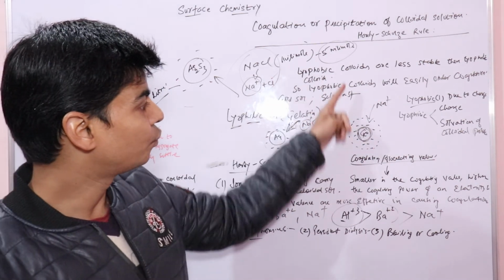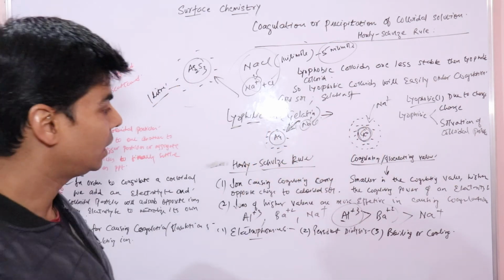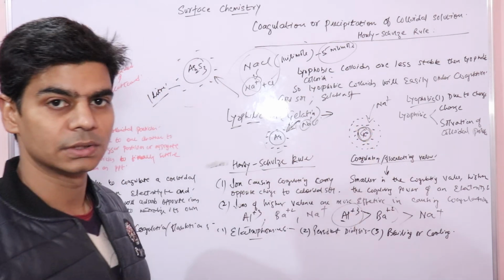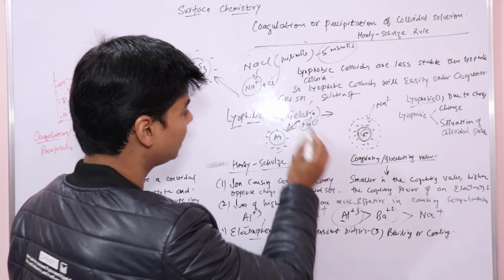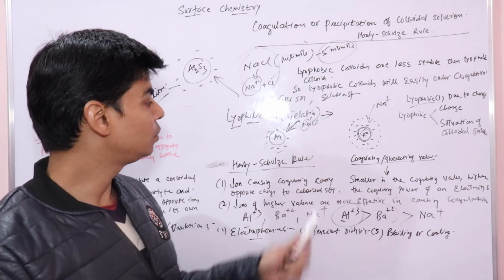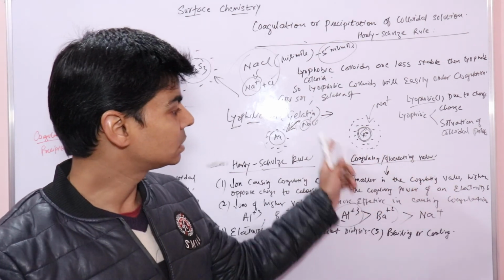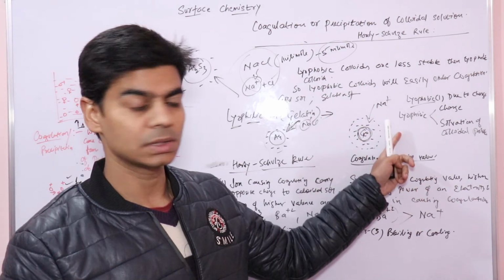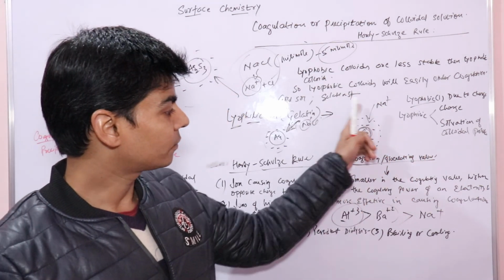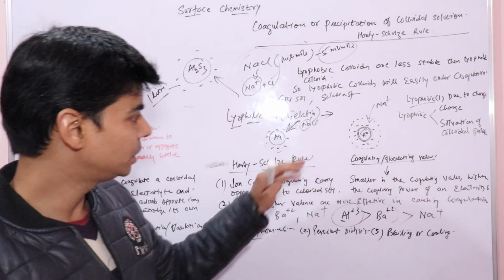Lyophobic colloids, since they are less stable, can be easily coagulated, and we have seen that they don't have any solvent layer like that of lyophilic colloids. So lyophobic colloids can be easily coagulated because they are not solvated, because they are not liquid loving, whereas lyophilic colloids are not easily coagulated. Why? Because they have a water layer around them, or they are solvated. I hope this is clear to you.